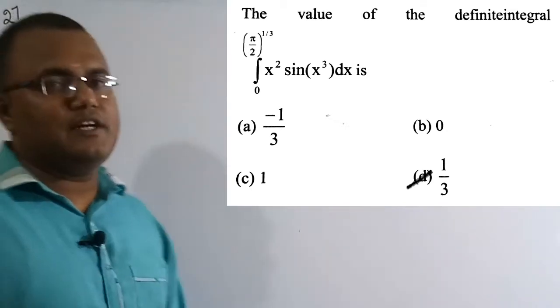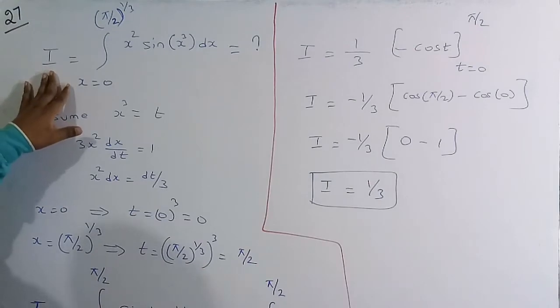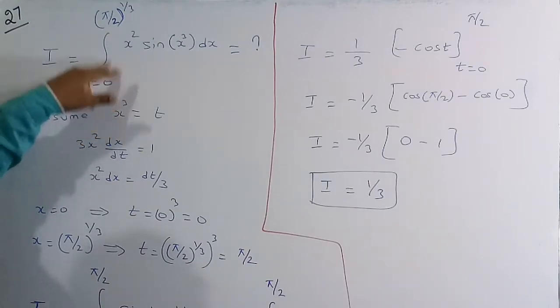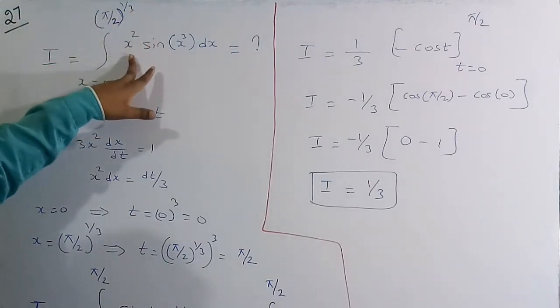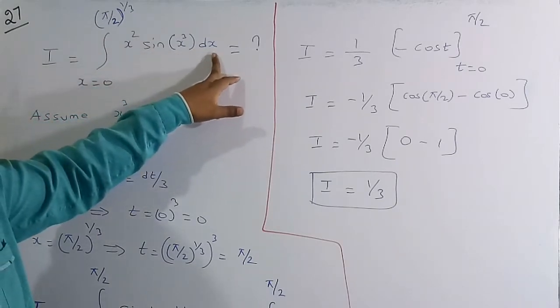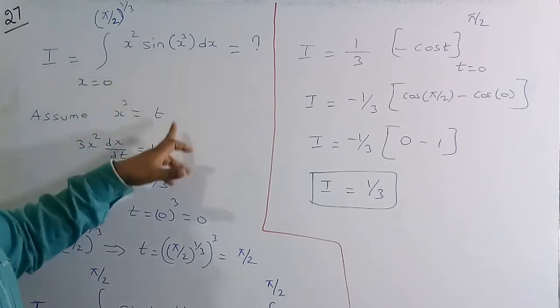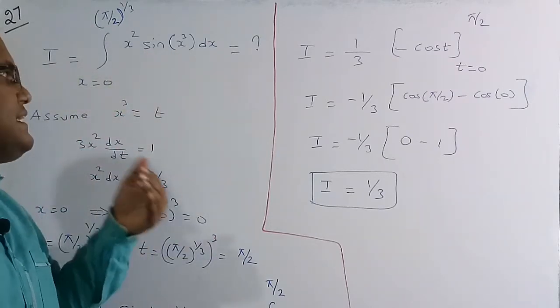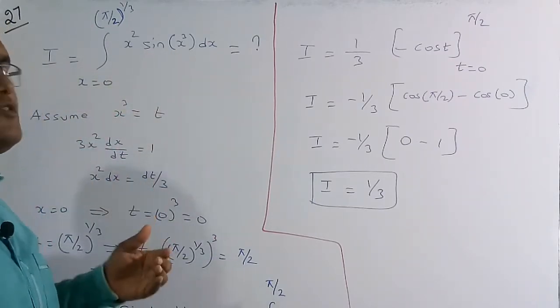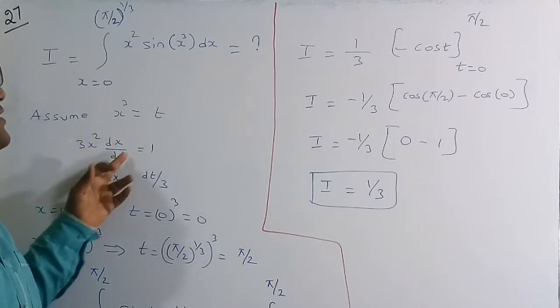So let's solve this numerical. In the question they have asked for the value of the integral from x equals 0 to pi by 2 whole to the power of 1 by 3 of x square into sine of x cube dx. This integration we need to figure out. I am going to assume x cube is equal to t. So I am going to differentiate with respect to t, therefore 3x square dx by dt is equal to 1.